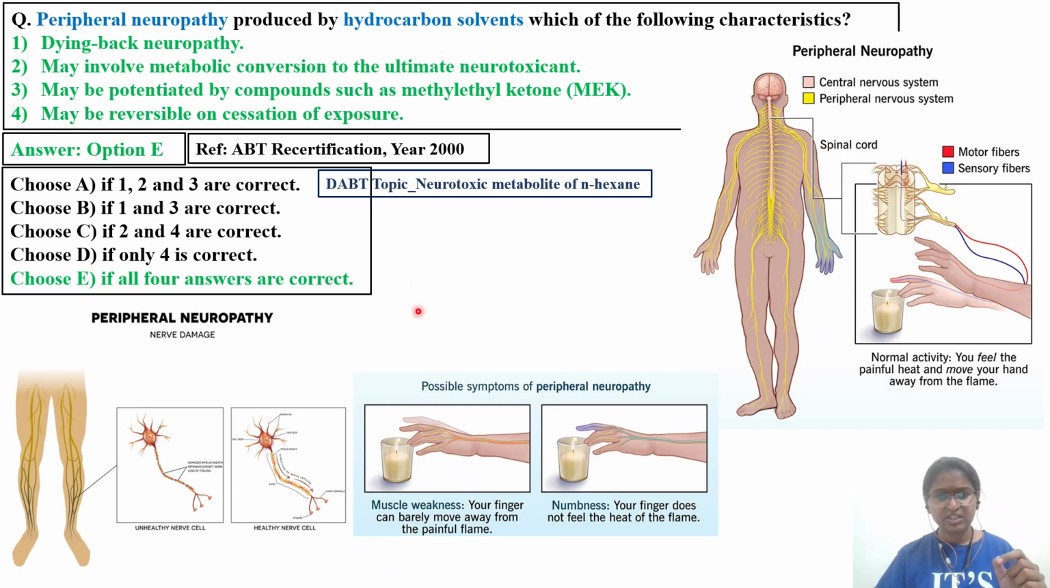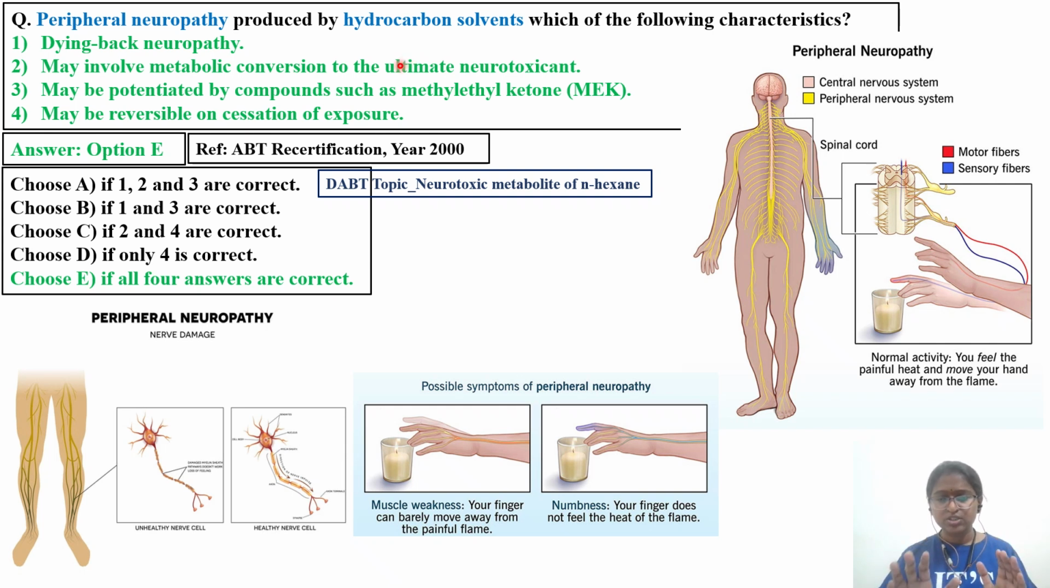So the first question is taken from ABT recertification year 2000. The question is related to peripheral neuropathy produced by hydrocarbon solvents. Hydrocarbon solvents are organic solvents having hydrogen and carbon as the main group, like benzene, toluene, styrene. Which of the following are the characteristics? So we have to identify.